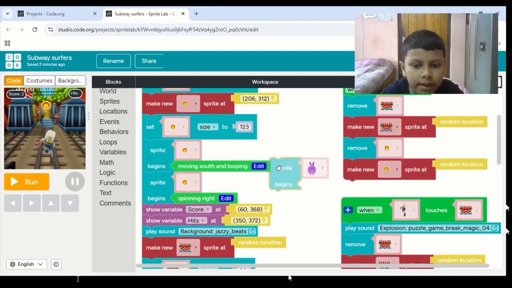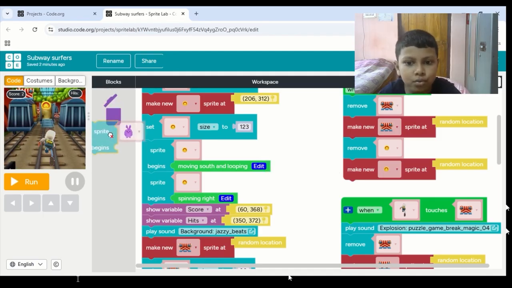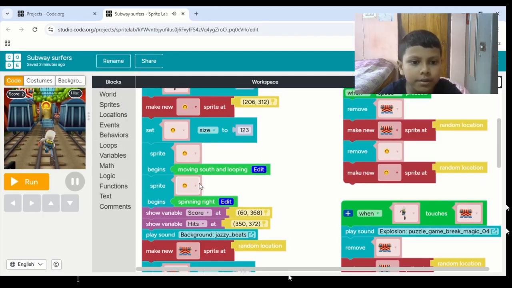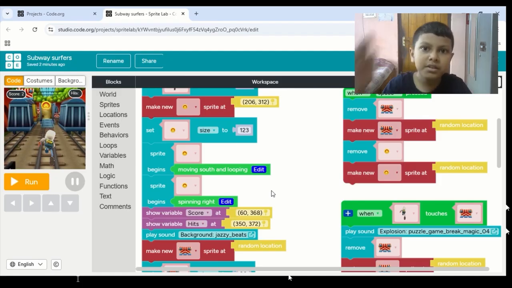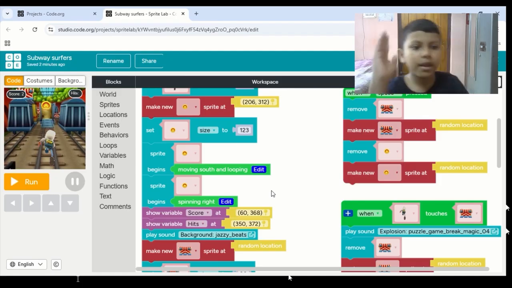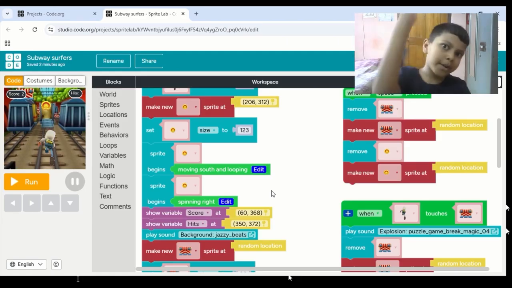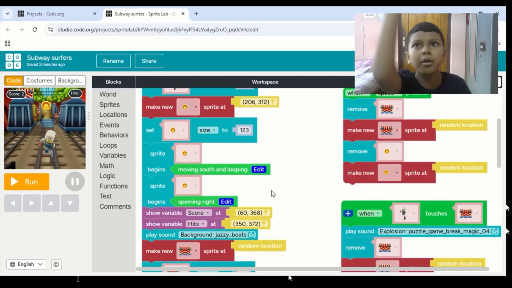So what exactly happened is, with this block the sprite begins to do something. You can see this particular sprite begins moving south and looping, which means it will go down and again come from up and go down, and again come from up and go down, right?